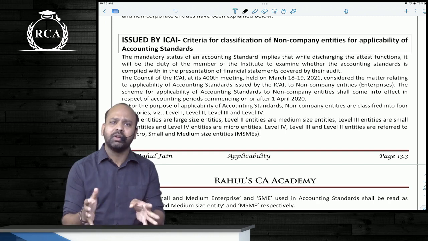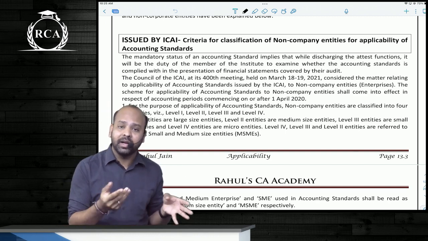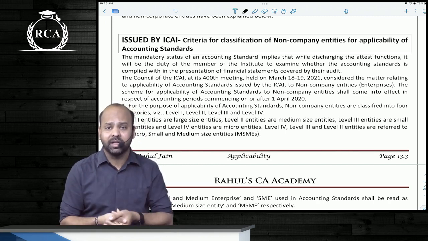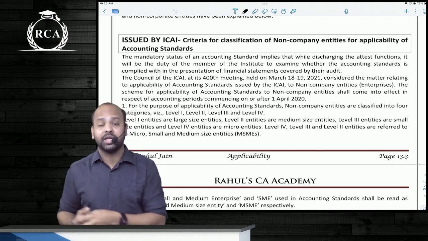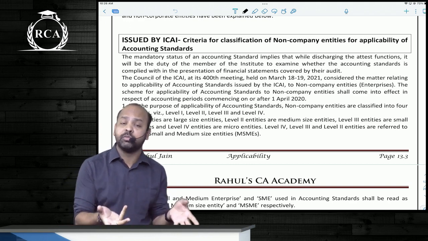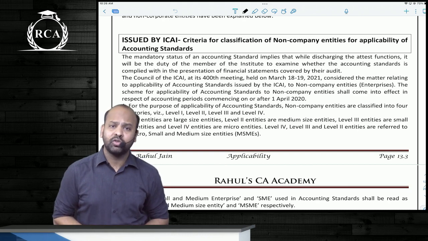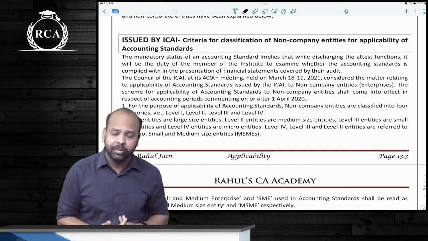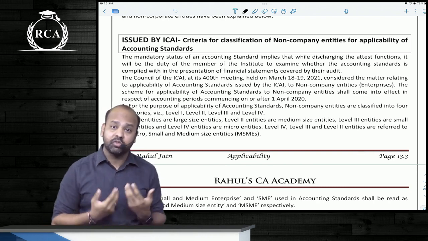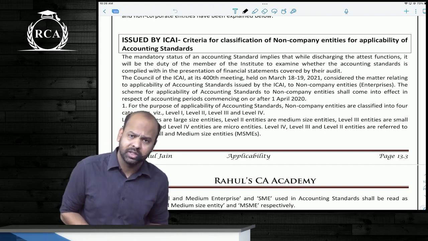standards. So in our normal classes, we have discussed that to a company accounting standards are mandatory because it is specified under section 129 that every financial statement that we prepare should be in compliance with the accounting standards prescribed under section 133. So that makes it mandatory for company forms of organization to follow accounting standards. For other forms of organizations, though accounting standards are not directly applicable, whenever they want to get the financial statements attested, a CA in practice has to ensure that those financial statements are in compliance with accounting standards.